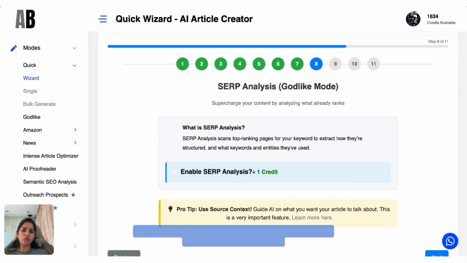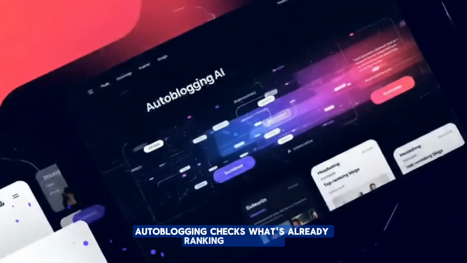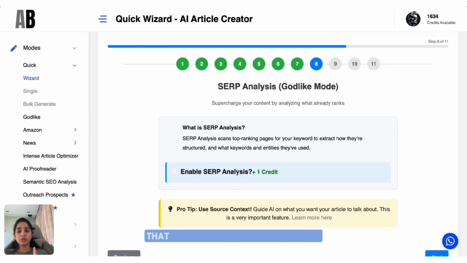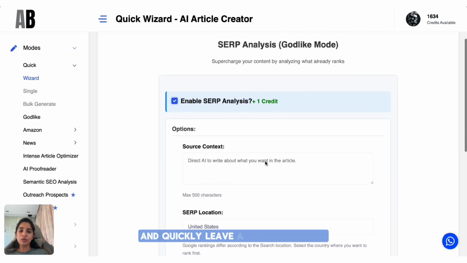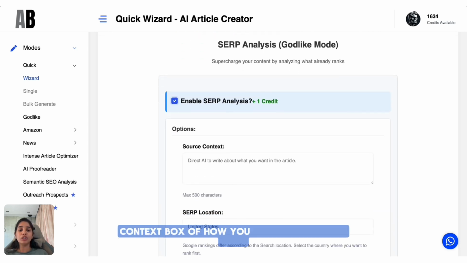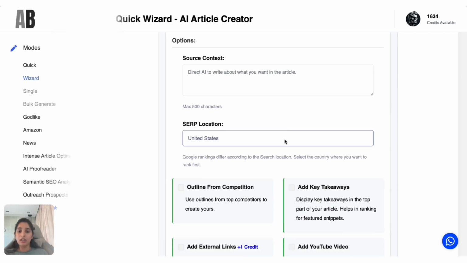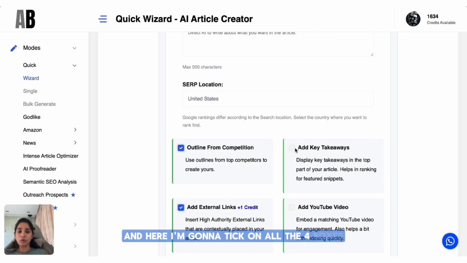SERP analysis. Now, Autoblogging checks what's already ranking on Google for this particular topic and builds the same structure that is going to work for us too. You just have to enable this and quickly leave a note in the source context box of how you need your article to be, and also select the location where you need to rank. And here I'm going to tick all the 4 boxes.